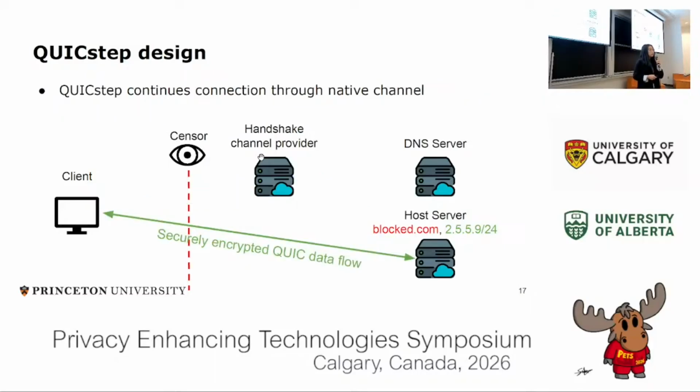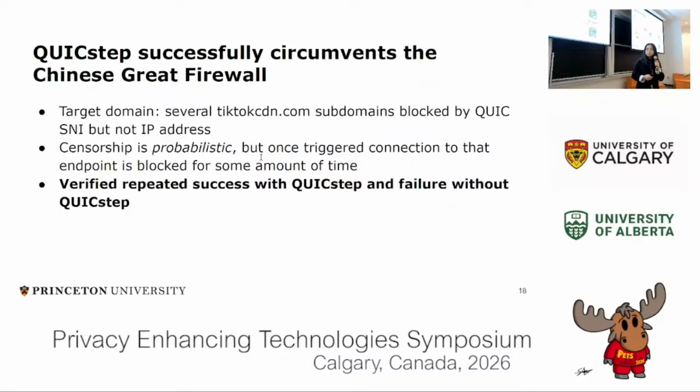At this point, the QUIC traffic is securely encrypted via TLS encryption in QUIC, and the censor does not have visibility into this traffic. We verified that QUICstep could successfully circumvent the Chinese Great Firewall. We targeted several TikTokCDN.com domains that were blocked via QUIC SNI but not IP address.